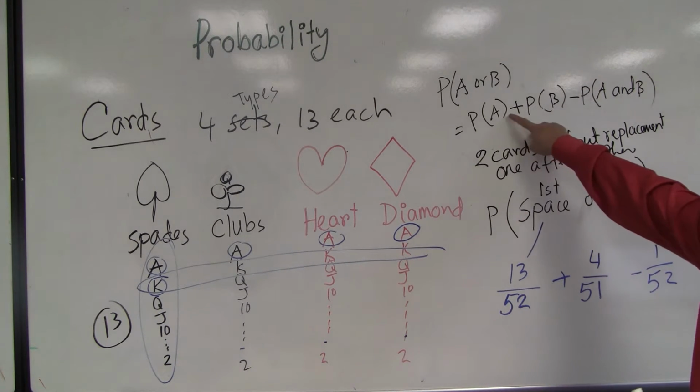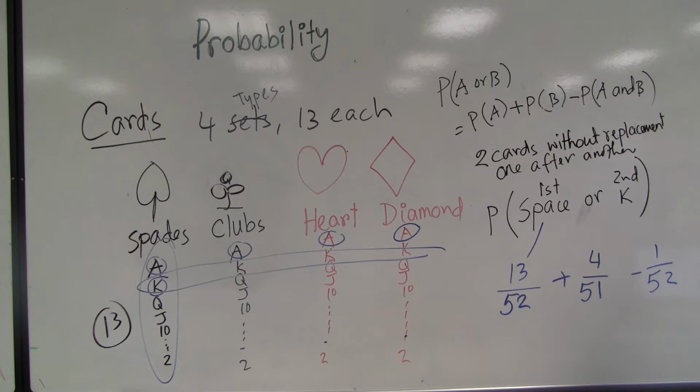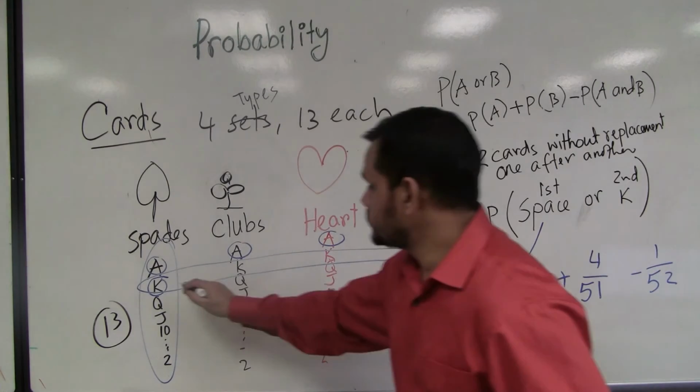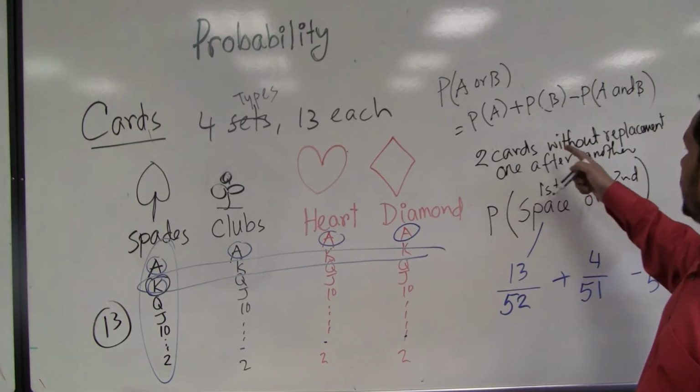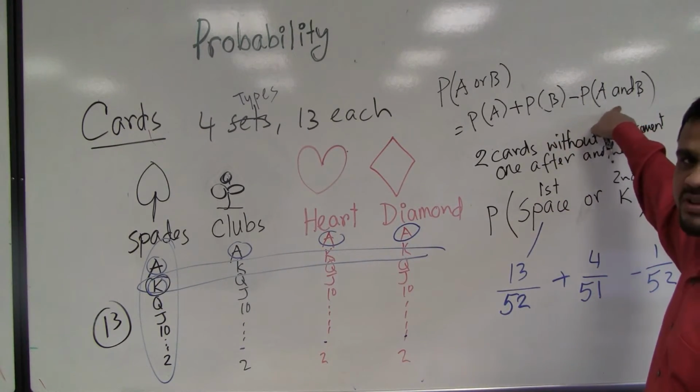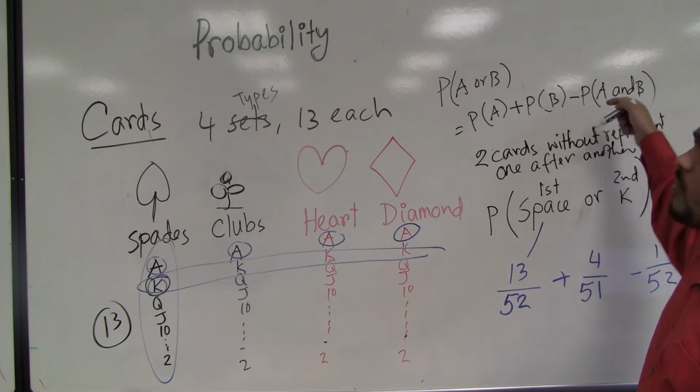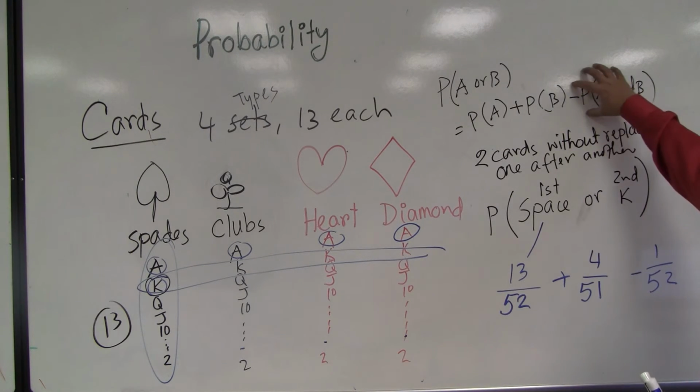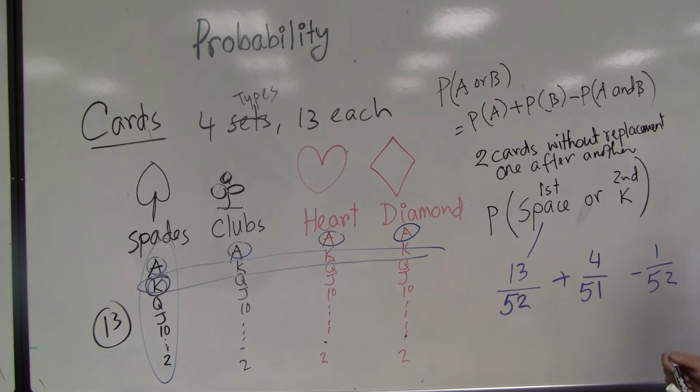So I use this equation. First time it is spade, that means total number of spades 13. Second time it is K. How many K do I have? 4. Divided by 51 because I did not replace my first card. Minus if there is any common. How many common? 1 card in a set of 52. That means this K is common. There may be some common part. In that case, you should deduct this part.